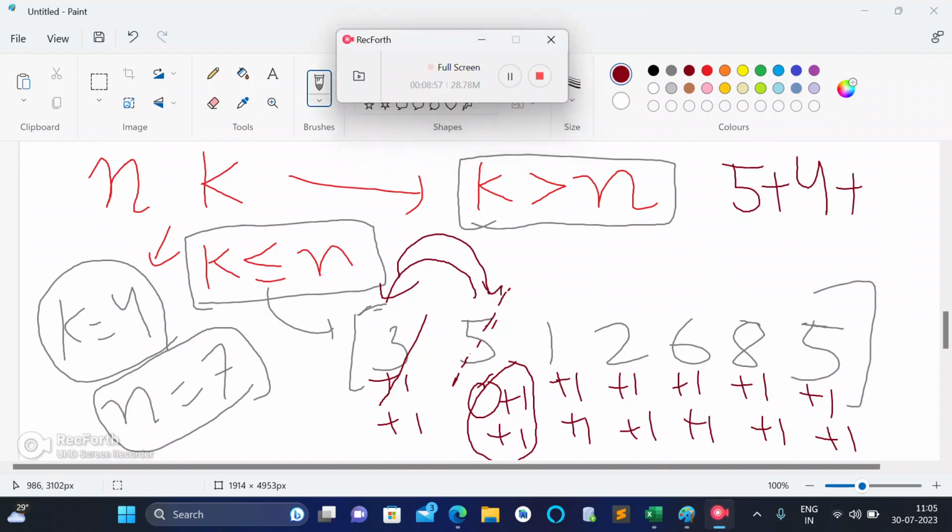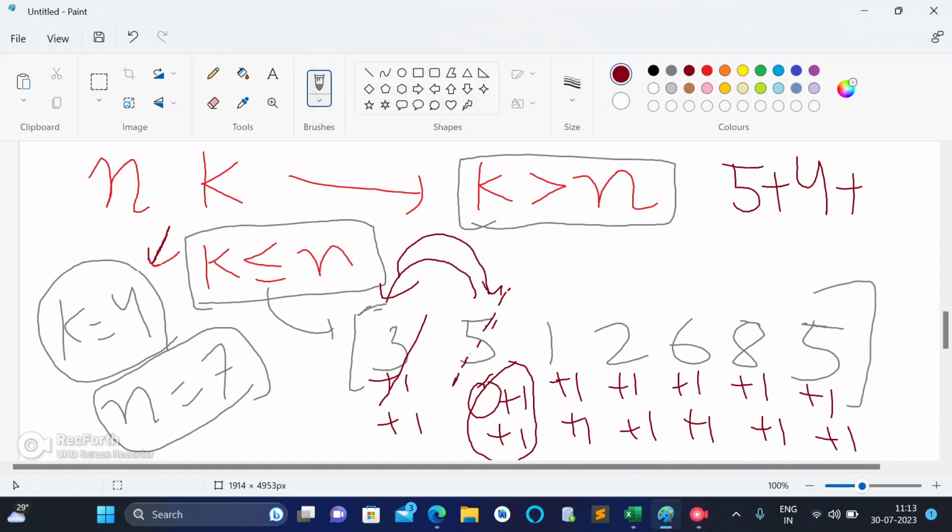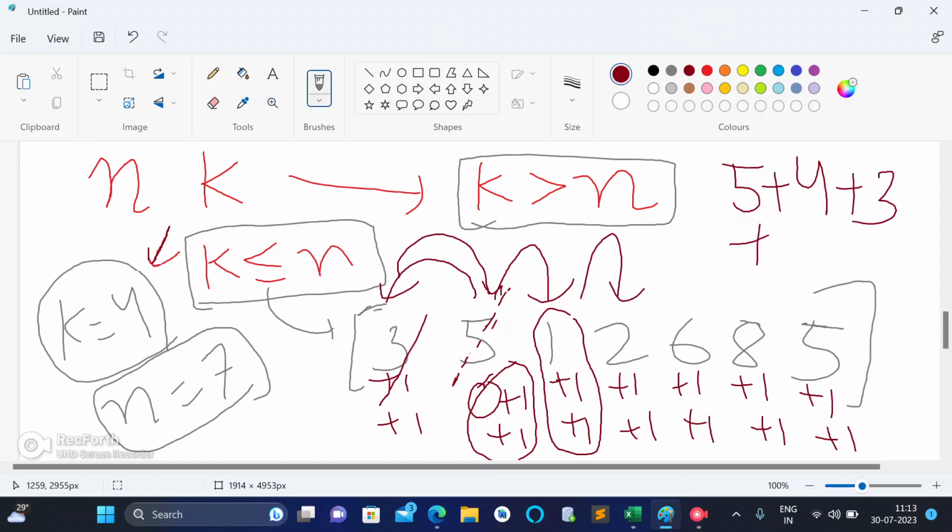After 2 mushrooms only, so we can say after that we move to third position, that is 1, and we ate all the 3 mushrooms. After that, let's say we move to 4th position and we ate all the mushrooms. We can also say that when I move from 5th to 1, all the mushrooms also incremented by 1. When I move from 1st to 2nd, then all the mushrooms incremented by 1 to 2, 1, 3, 1, 4, 5, so on.